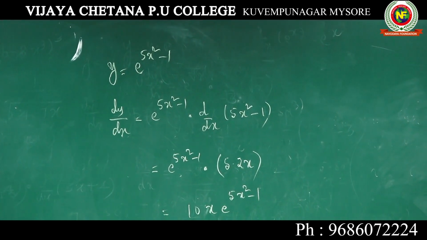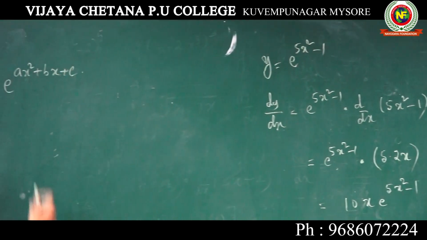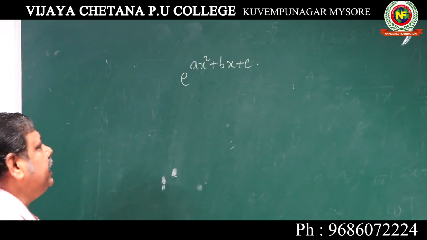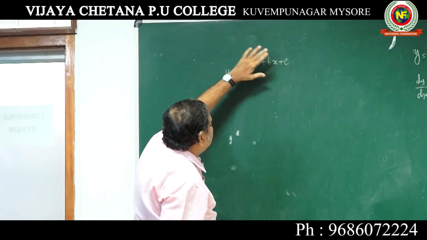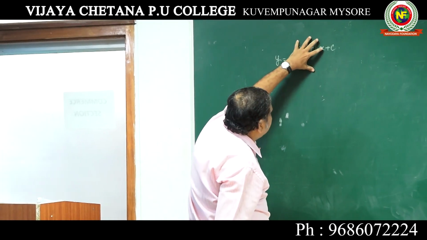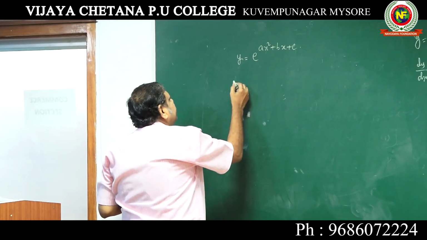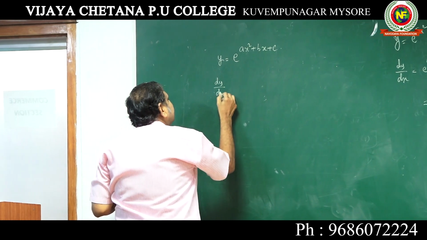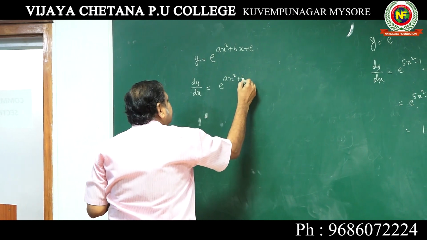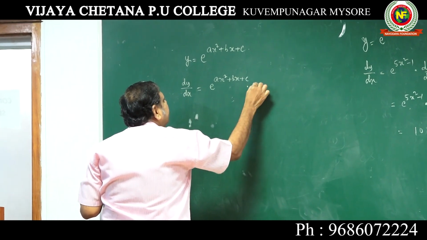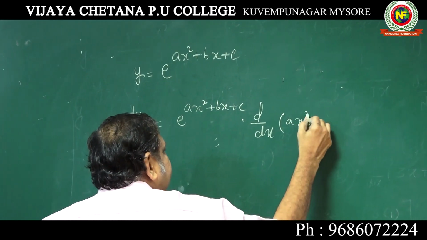Next one, e to the power of ax square plus bx plus c. Take it as y, whole thing as x, e power x as it is. When you differentiate e to the power of ax square plus bx plus c, as it is into d by dx of this. So now when you differentiate, dy by dx is equal to e to the power of ax square plus bx plus c into d by dx of ax square plus bx plus c.